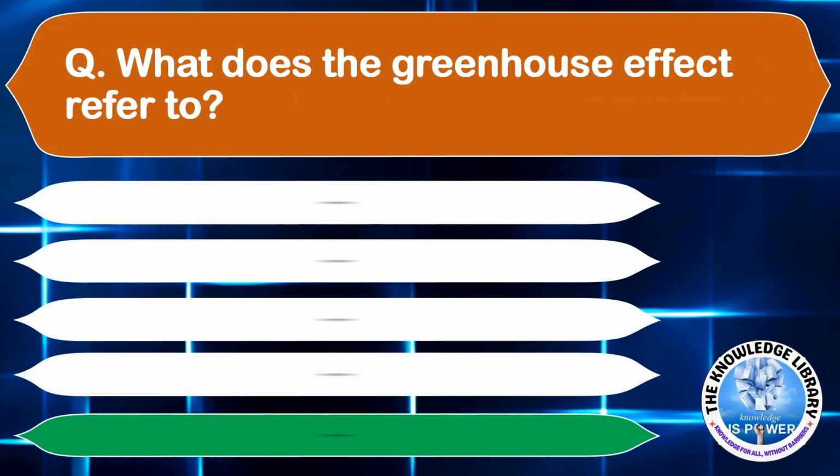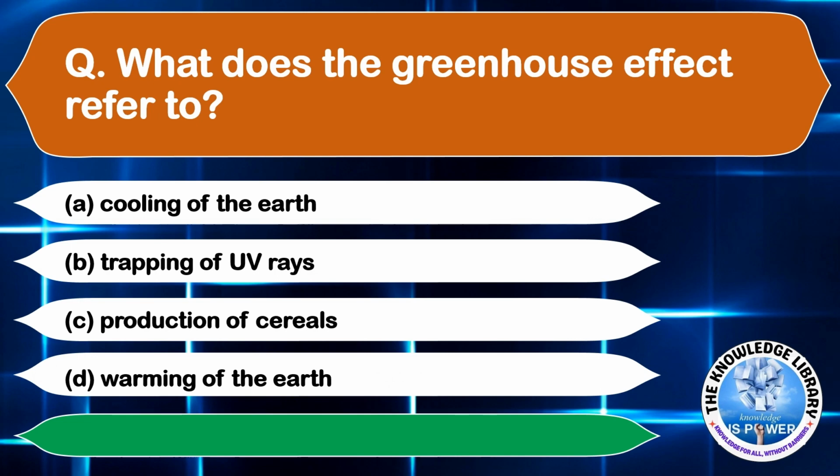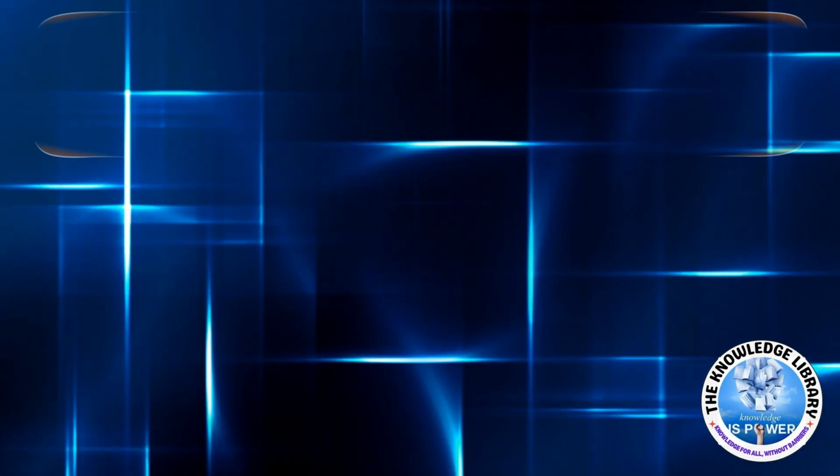What does the greenhouse effect refer to? Option A, cooling of the earth. Option B, trapping of UV rays. Option C, production of cereals. And option D, warming of the earth. The correct answer is option D, warming of the earth. Moving on to the next question.